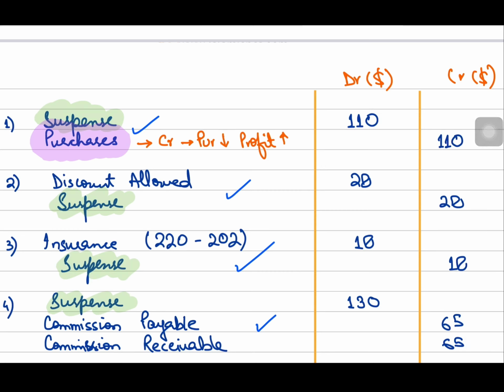Then, in error number 2, discount allowed is an expense, right? This will go in my income statement, of course. Now, discount allowed, you can see that in this correcting entry, this is being debited, right? And being an expense, if an expense is being debited, this means that I am increasing my discount allowed expense, which will decrease my profit. So, my profit will decrease by 28, right?